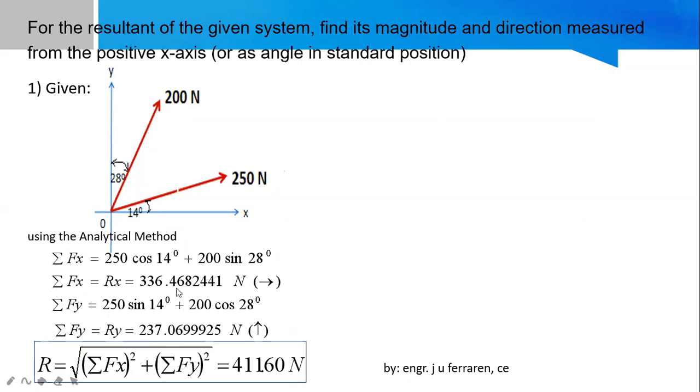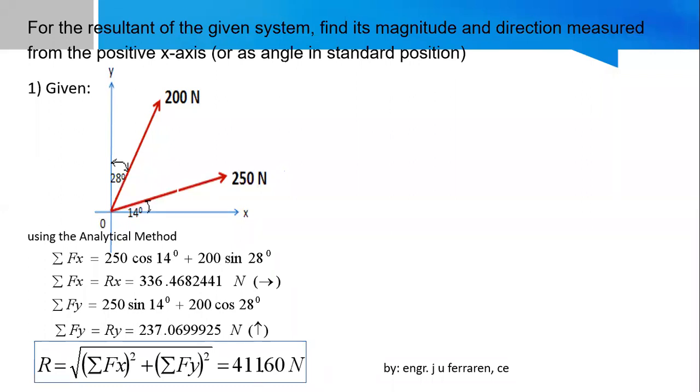By the way, do not round up a value here. Actually, this is being rounded up, but that is more accurate than rounding up to 2 or 3 decimal places. If you want the value to be exact, after calculating this value, you just put this in the memory of your calculator so that even the hidden digits can also be included. Anyway, we will be rounding up our final answer to 2 decimal places so you can still hit the value as expected. Okay? So substitute, take the square, plus, take the square, and you follow the formula. You will obtain the value of your R.